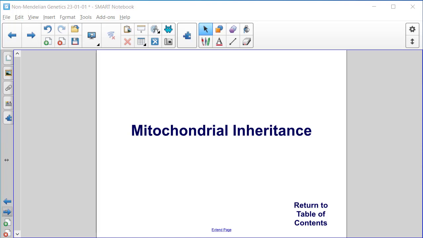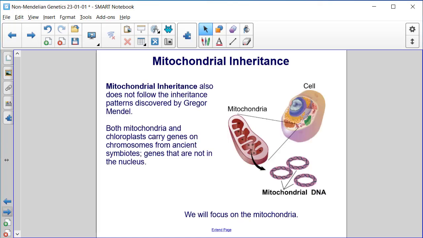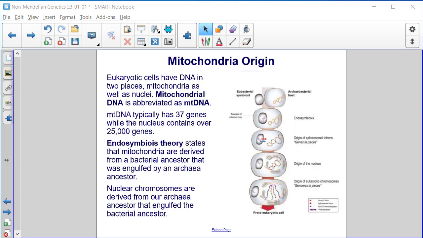Mitochondrial inheritance. Mitochondrial inheritance also does not follow the inheritance patterns discovered by Gregor Mendel. Both mitochondria and chloroplasts carry genes on chromosomes from ancient symbiotes, genes that are not in the nucleus. We will focus on the mitochondria and the mitochondrial DNA. Eukaryotic cells have DNA in two places, mitochondria as well as nuclei.